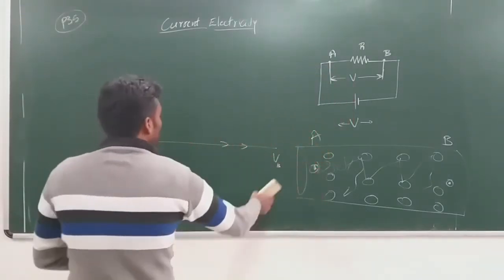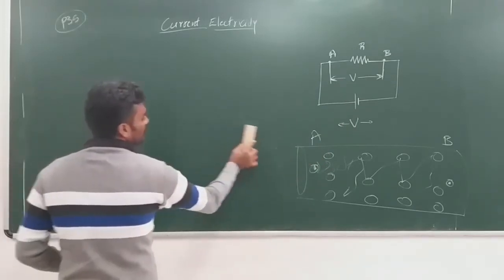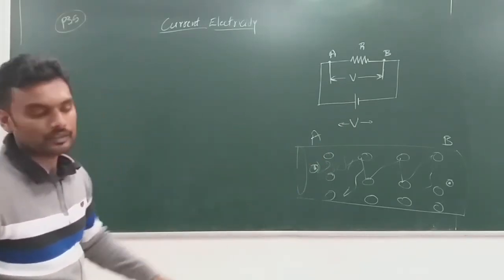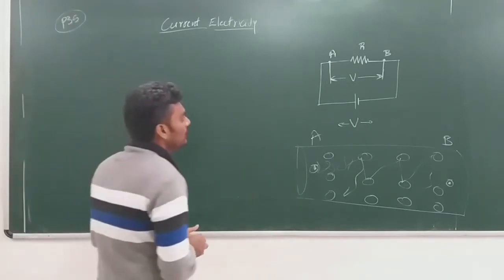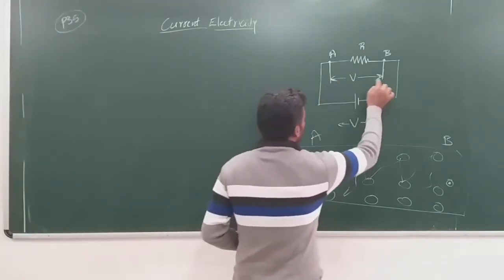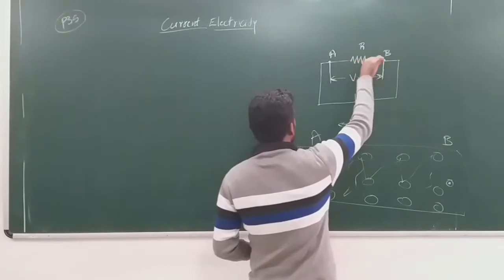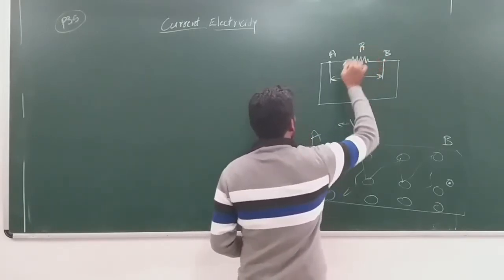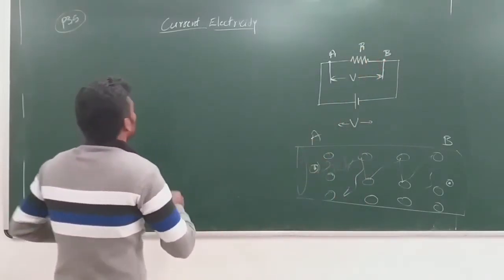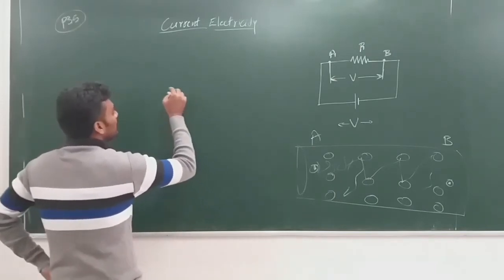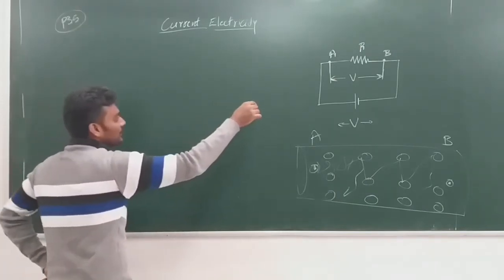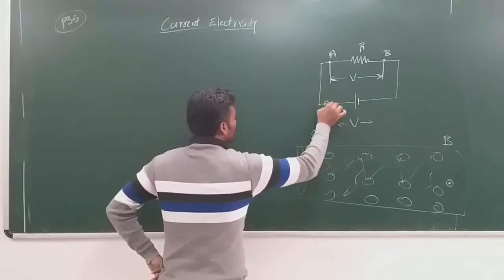So now let me take the same concept and derive the expression for power loss when you have a certain current flowing through this resistance R. Okay, so say you have a certain charge, a positive charge.